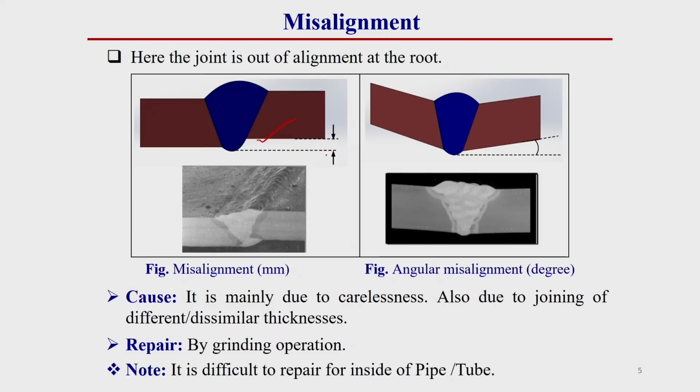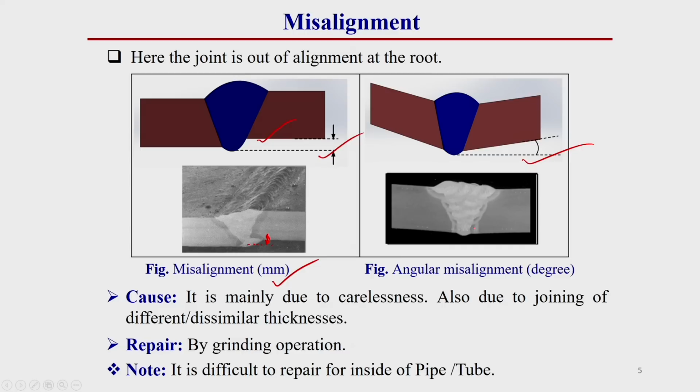This misalignment generally occurs in two different ways. This misalignment can be linear, or it can be angular. From this figure you can observe this. This is an example of the linear type. Here misalignment occurs because the two plates are not aligned parallel to each other. So, there is a linear shifting of one plate over another plate. So, this is linear misalignment of the plate.